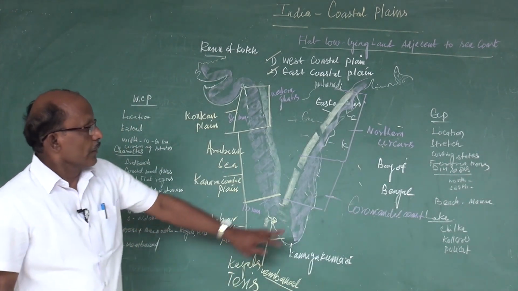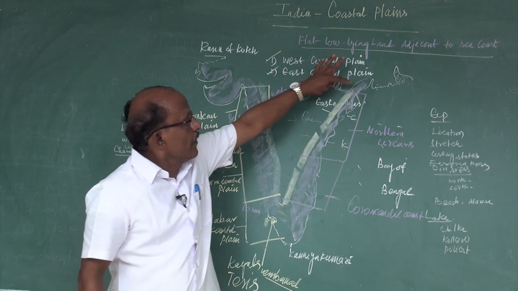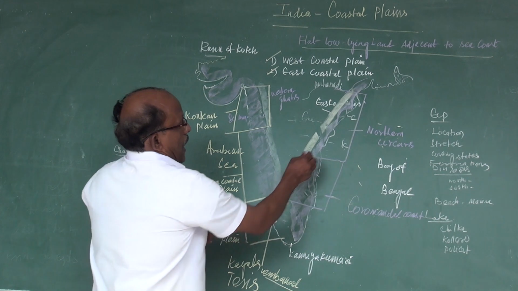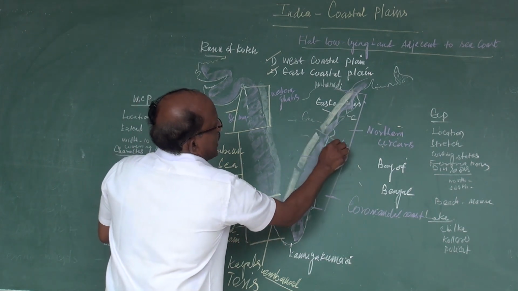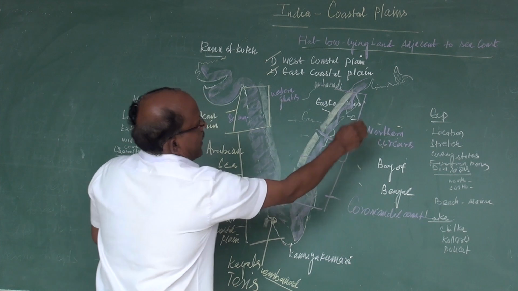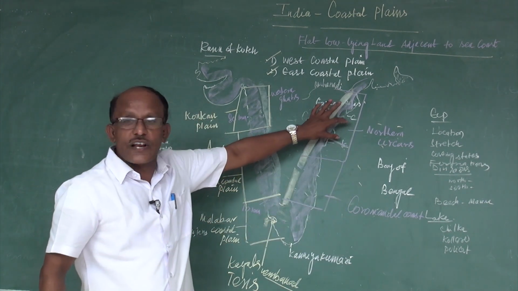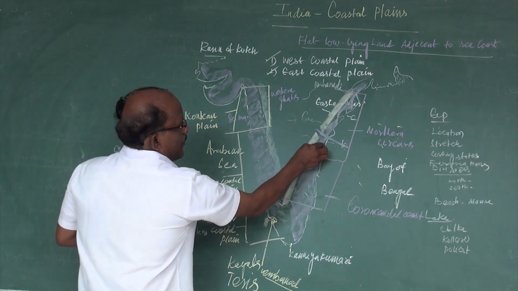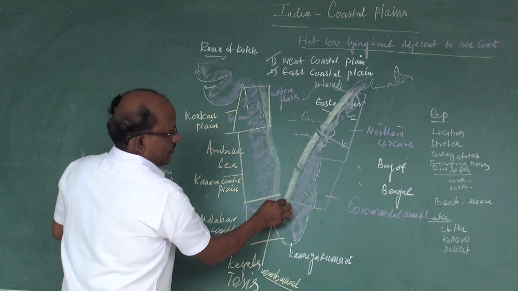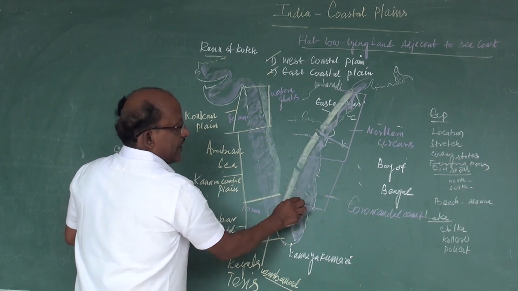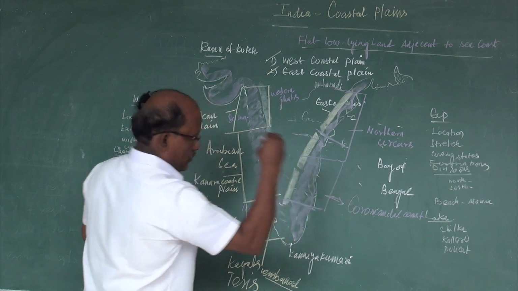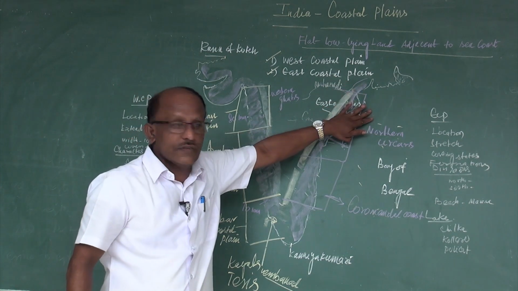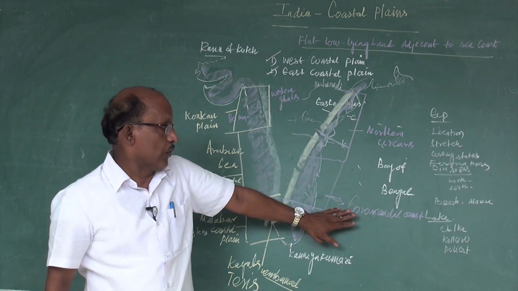See here, the northern part from the Bay of Bengal up to the mouth of the river Godavari is called the Northern Sircars. And from the Krishna river, from the deltas of Krishna to the deltas of Kaveri, in between this region, it is called the Coromandel Coast. There are two divisions in the east coastal plain. One is the Northern Sircars and another one is the Coromandel Coast.